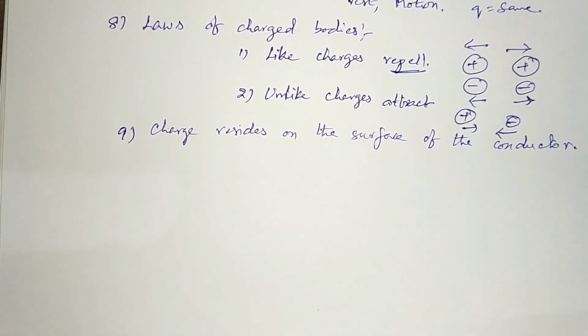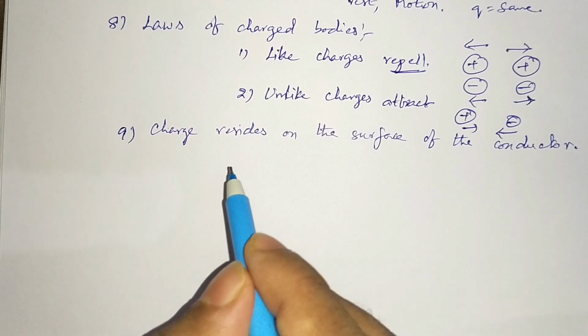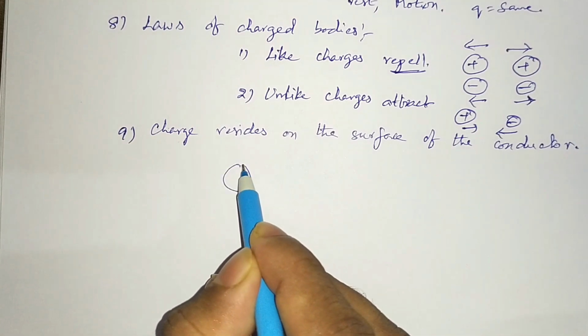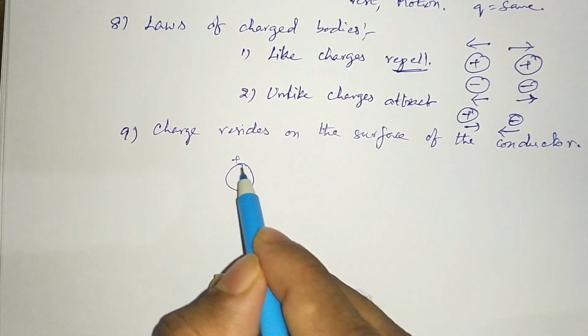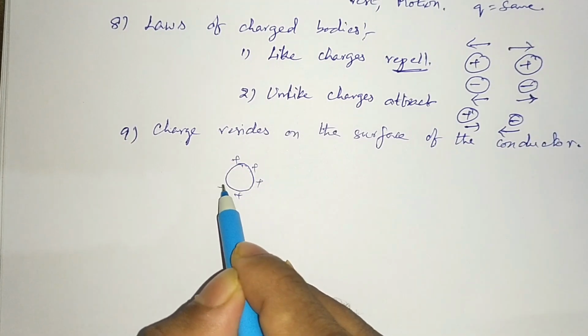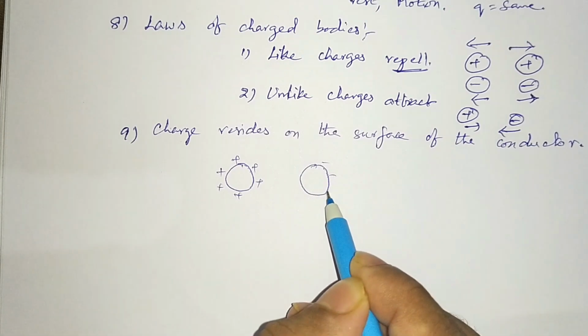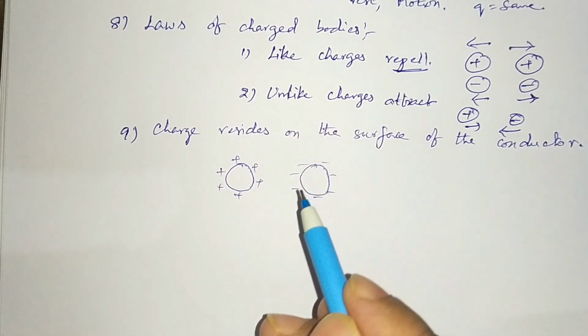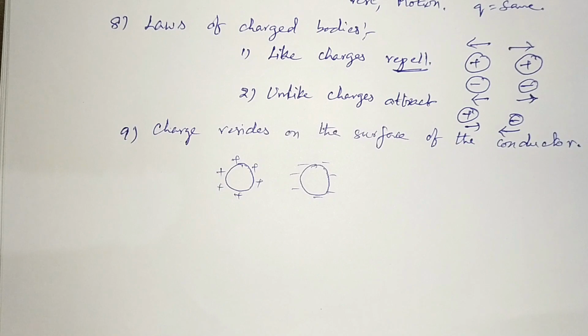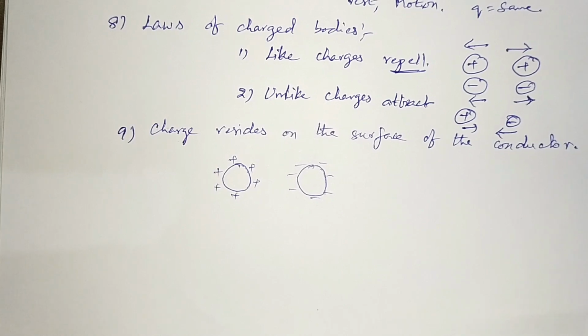That means if I say charge of the body positive or negative, no, I should say charge on the body is positive. So this charge resides on the surface of the conductor. Charge on the body is negative. I should use on the body, not of the body. Clear? So always the charge resides on the surface.